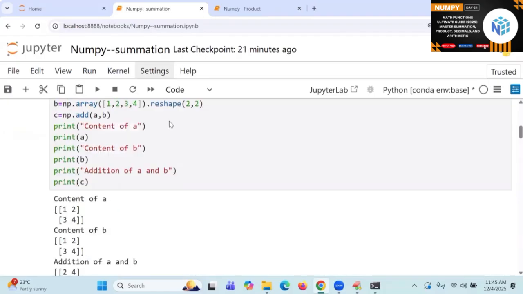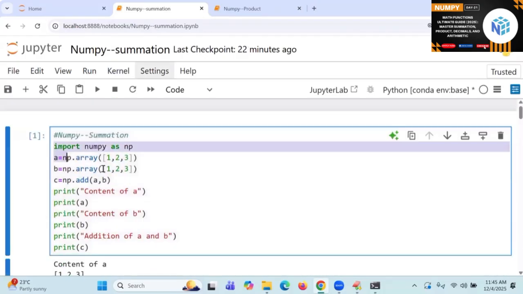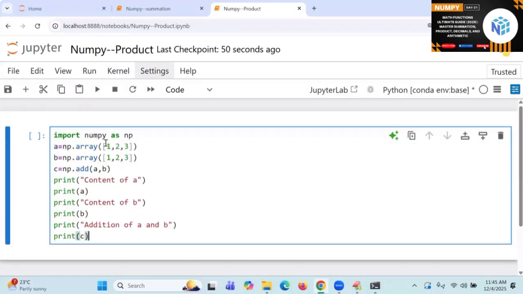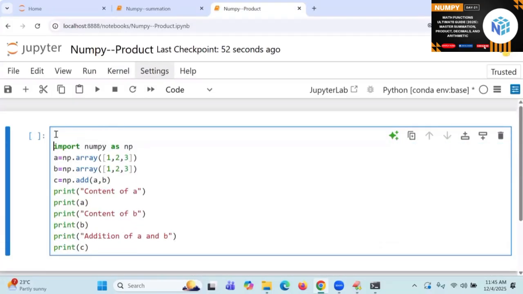Let me get some elements here, get the data. Here I'm going to take these elements, easy for you. Go to this NumPy product. Here I'm going to take NumPy product, content of A. Here I'm going to write multiply.